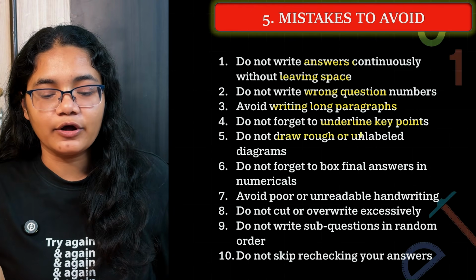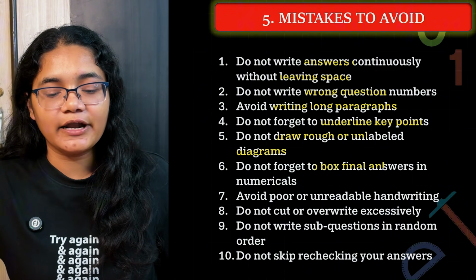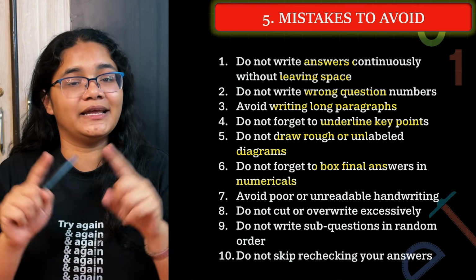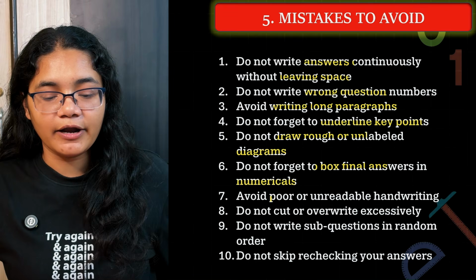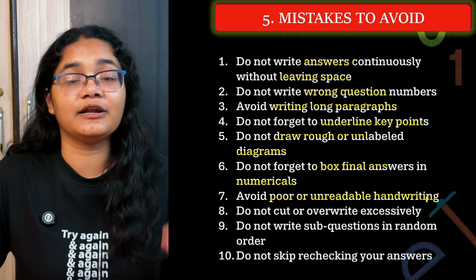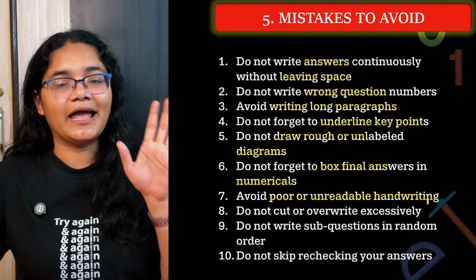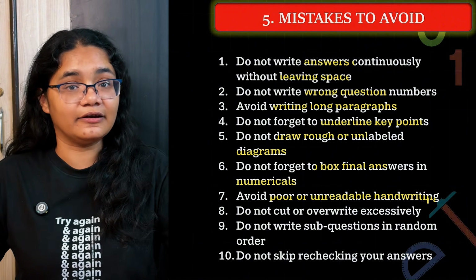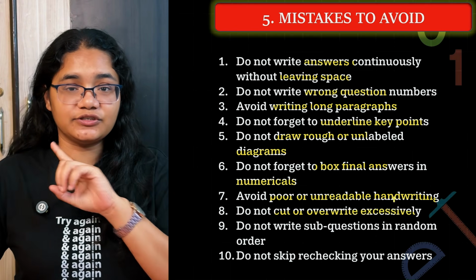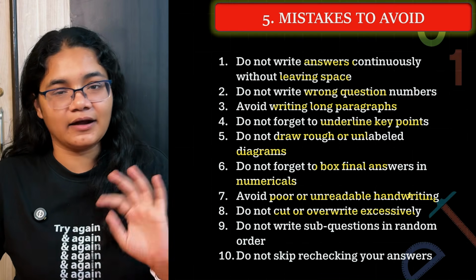Do not draw rough or unlabeled diagrams. Whenever you draw any diagram, properly label it. Do not forget to box the final answers of the numericals. The answers of the numerical questions should be inside the box with units. Avoid poor or unreadable handwriting. Even if your handwriting is not good, that doesn't matter, but it should be readable. So give proper space, write the letters properly, and maintain space so that the examiner can read at least. Next, do not cut or overwrite excessively. If there is any mistake, just do a single strike, that is fine. Do not make it messy or dirty by cutting and overwriting.